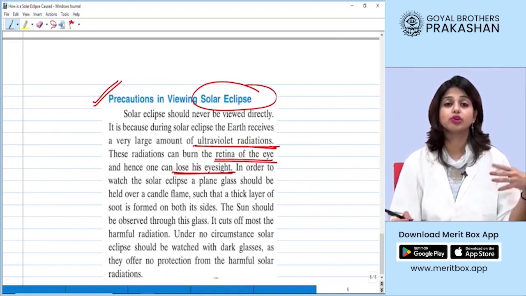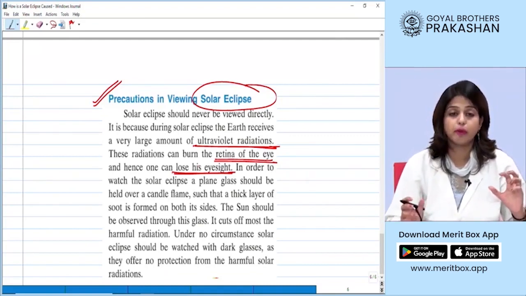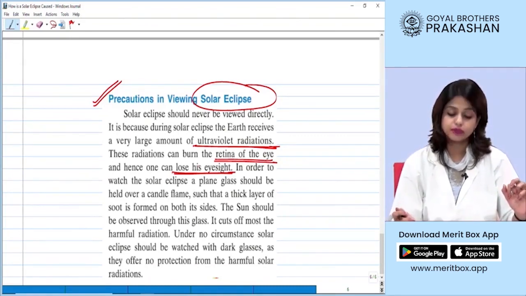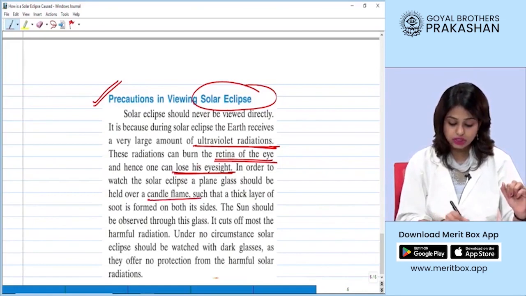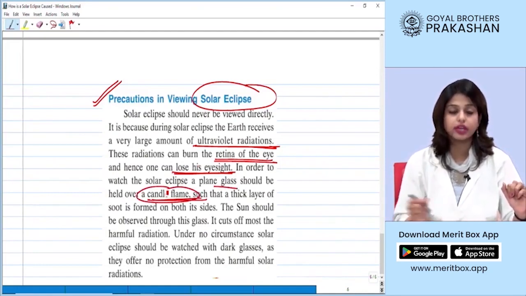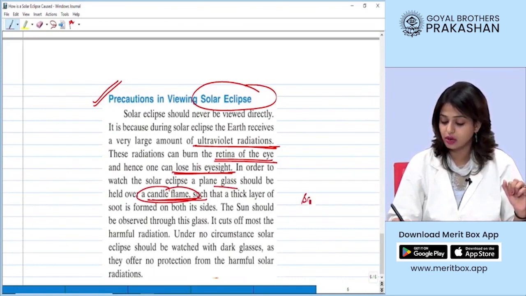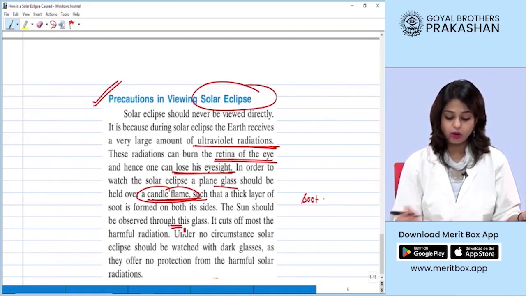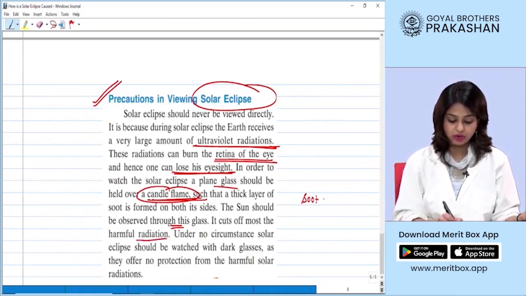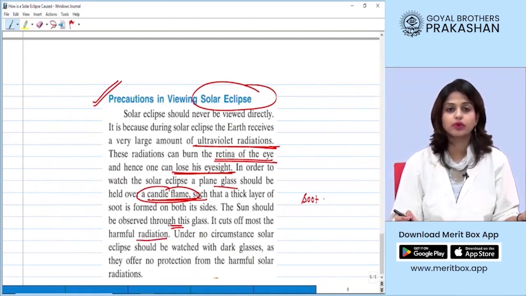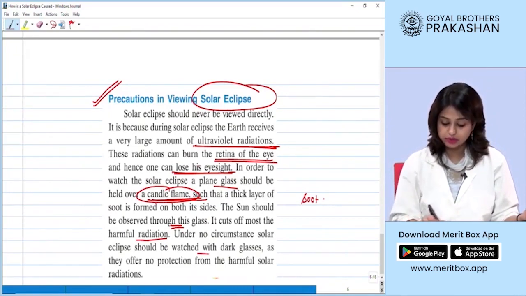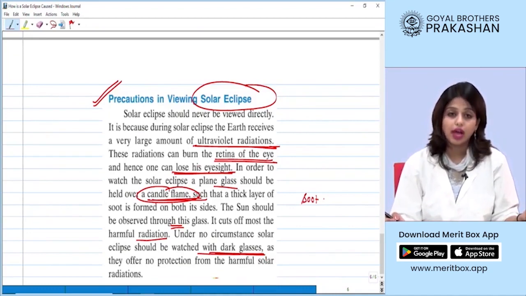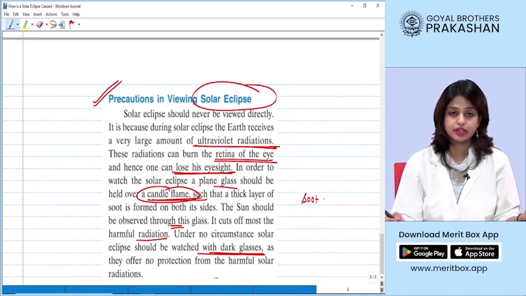So even if you want to observe the miraculous phenomenon of solar eclipse, it is advised not to do it with the naked eyes. If you still want to see it, you can use a plain glass and hold it over a candle flame so that a lot of soot gets formed over it. By doing this, you can cut most of the radiation coming out of the sun and then you can observe it. Never try to observe the solar eclipse using a dark glass because it cannot protect your eyes from the harmful radiation. Okay, students?